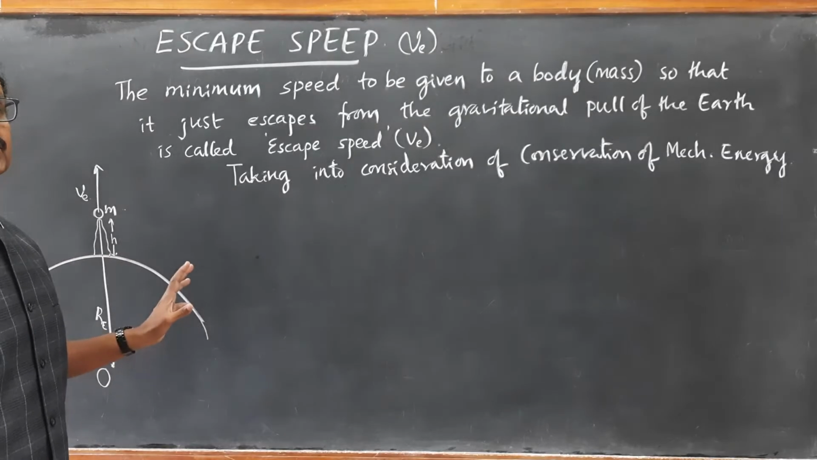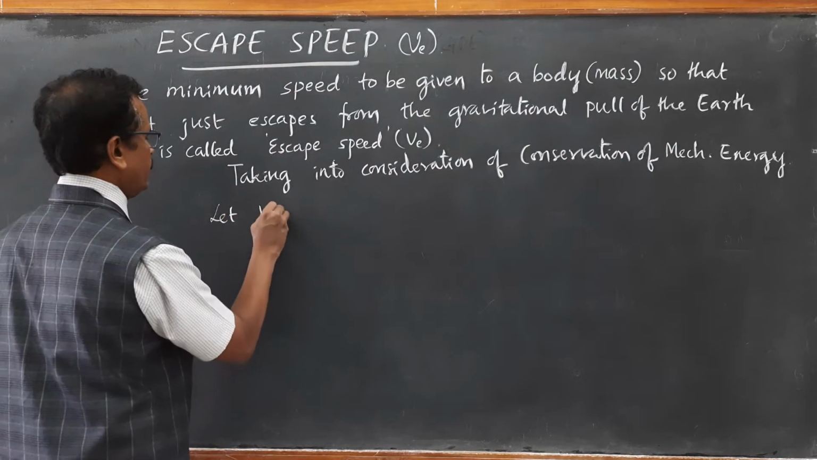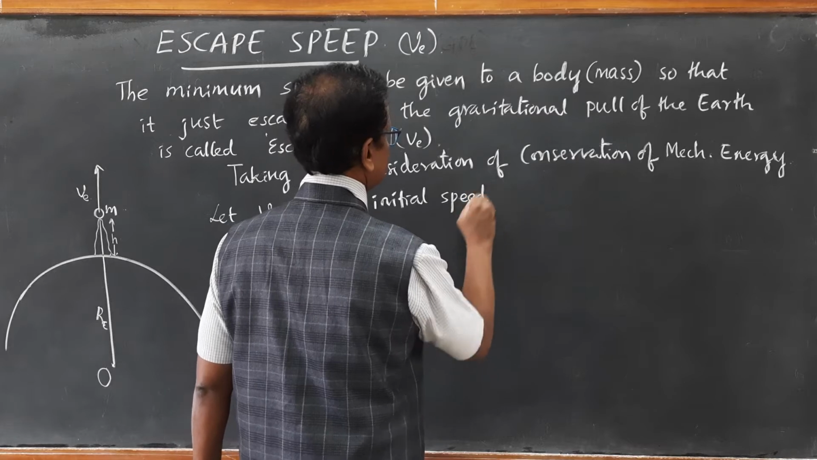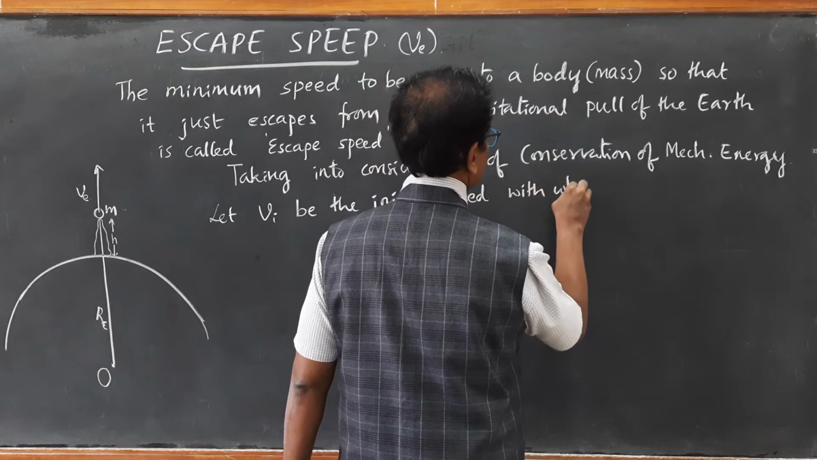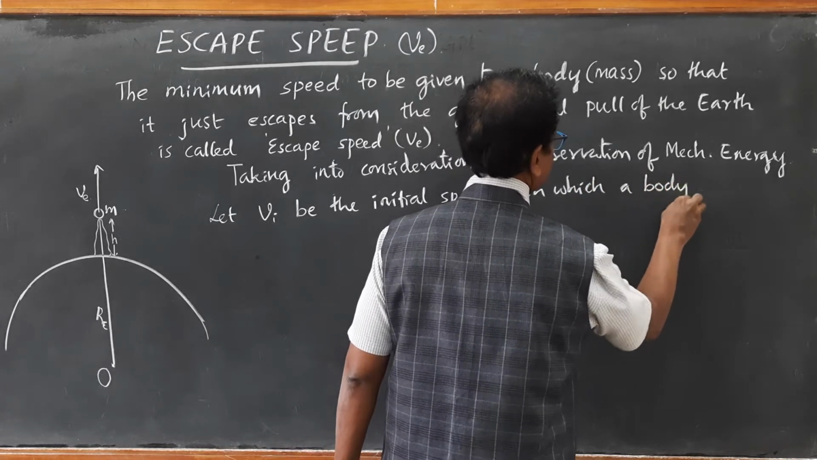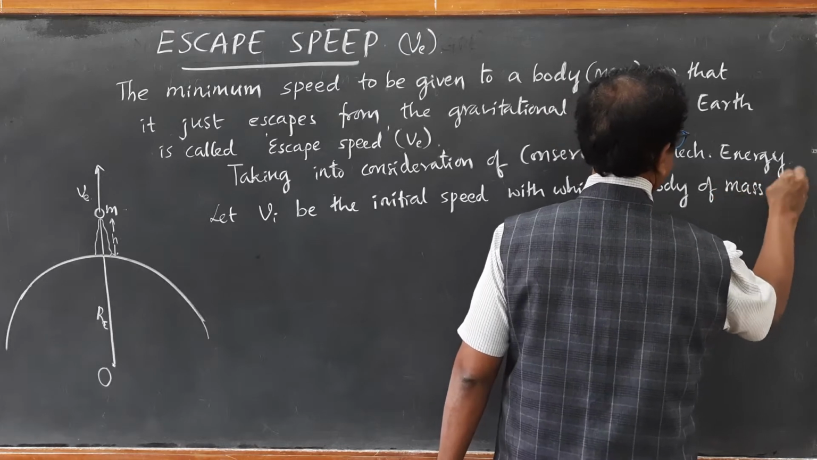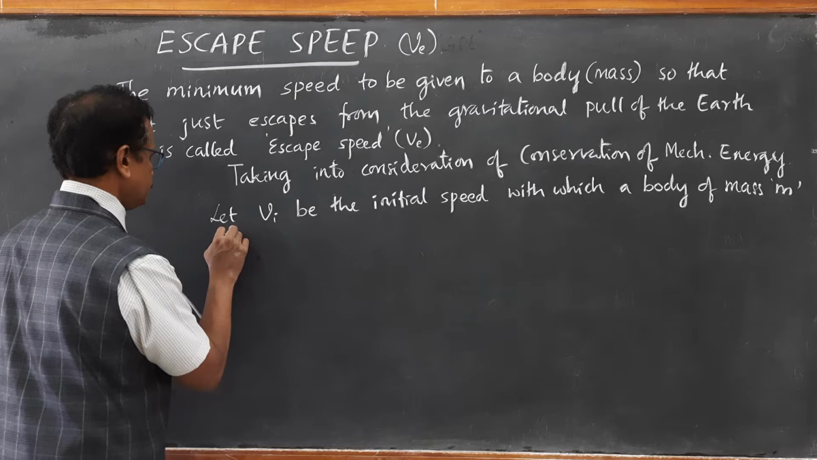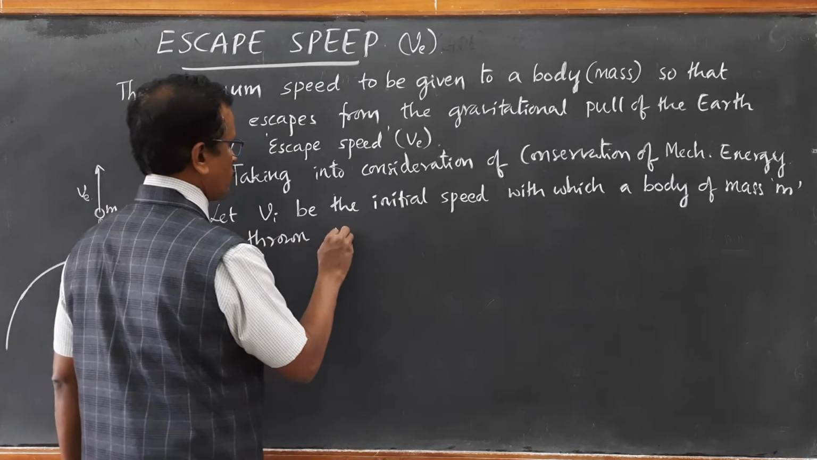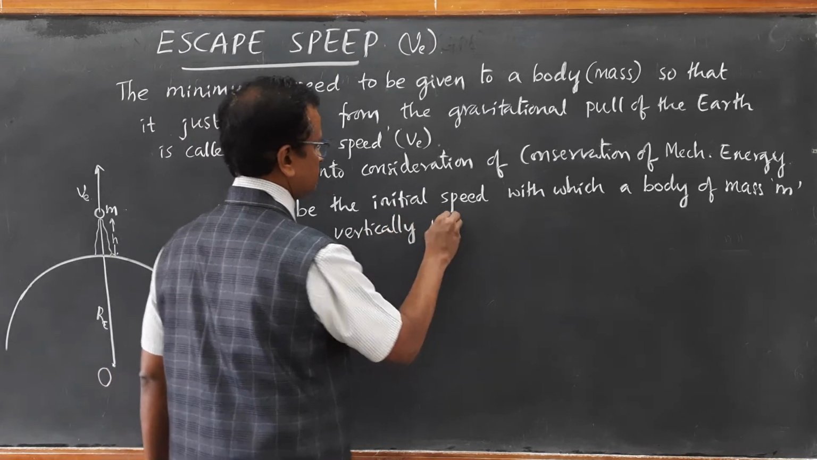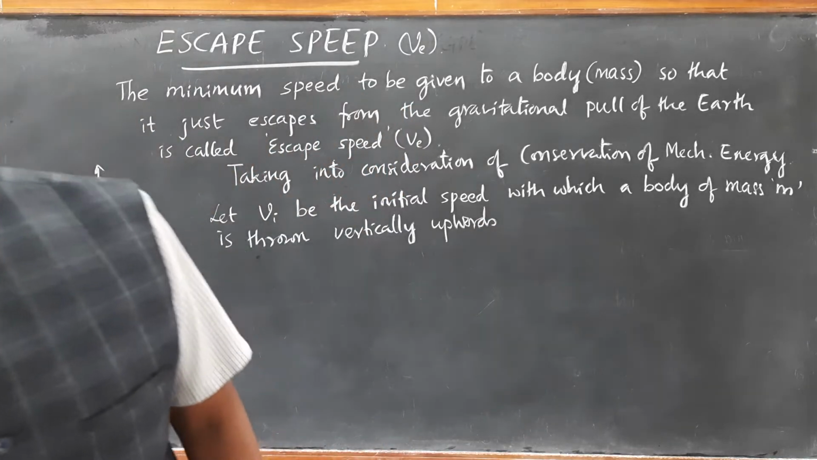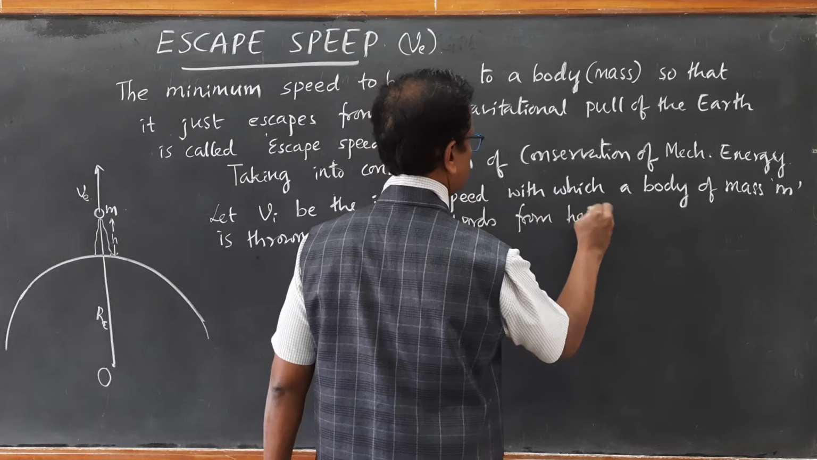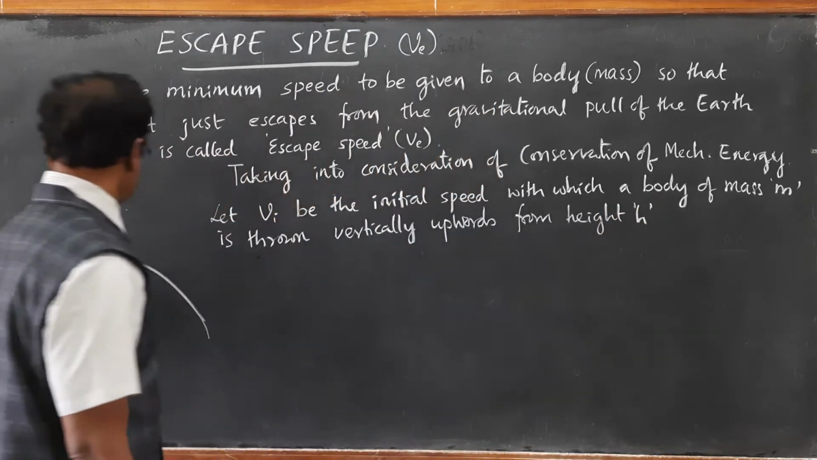Initially, when the body is thrown up, let VI be the initial speed with which a body of mass m is thrown vertically upwards from height h from the surface of the earth, right?